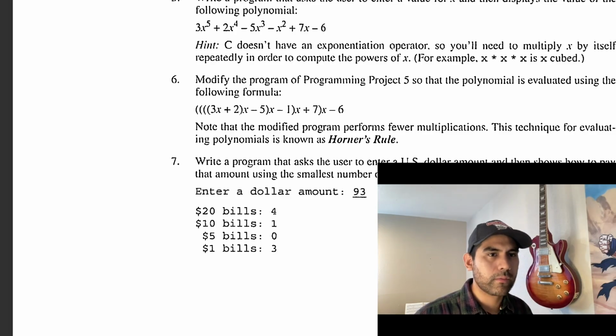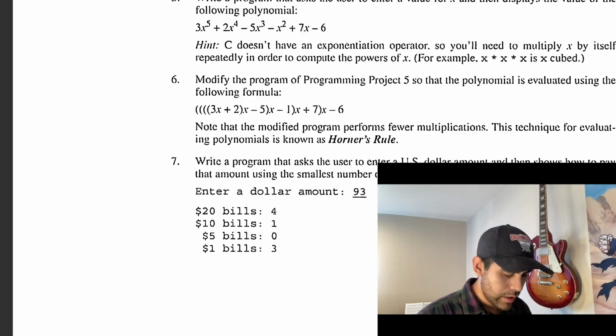Does that make sense? Hopefully it does. All right, so we got the result. Now printf result, return 0.